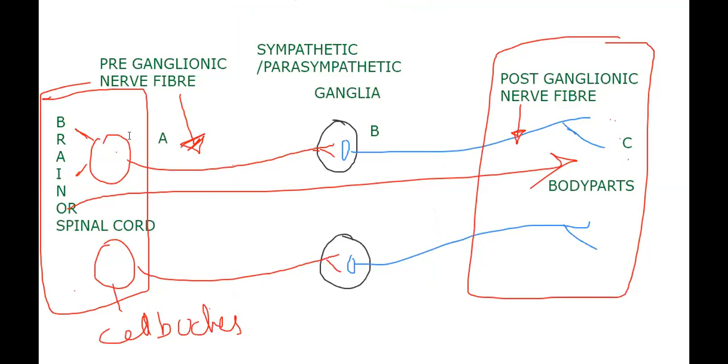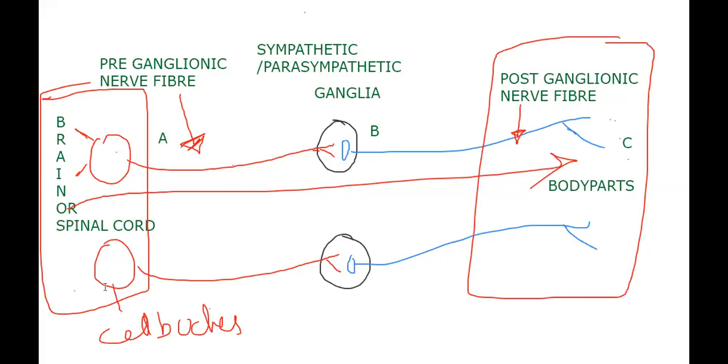If it were present only up to here, you might say that is independent. No, this is not independent. That connection is there with the brain or spinal cord, whatever it may be. When I go to the diagram, I'll show it there. So that is not independent. That is the first thing to be cleared.